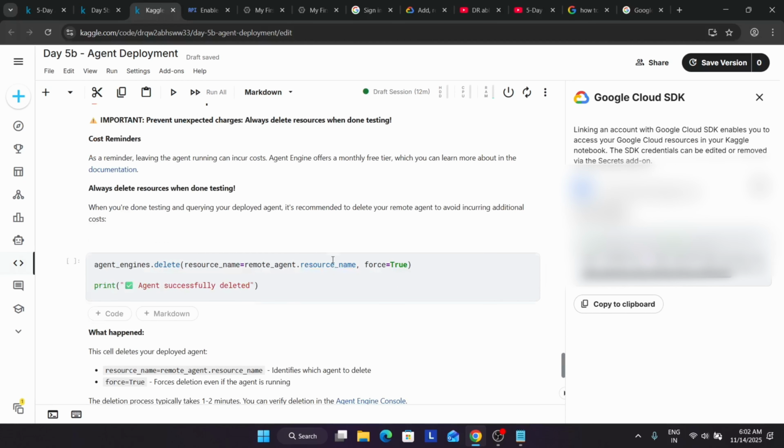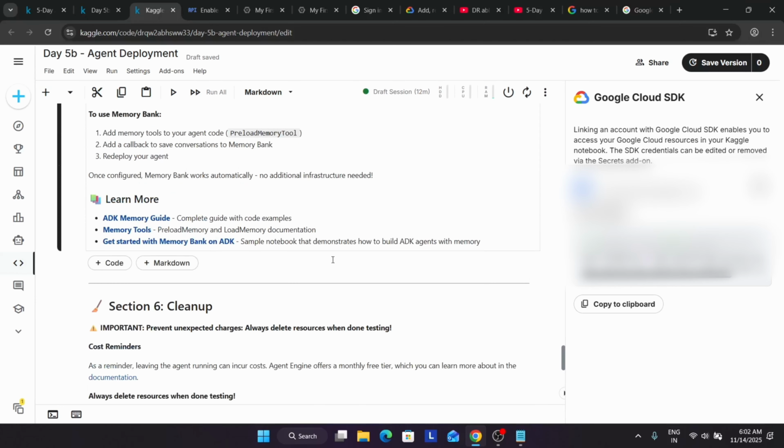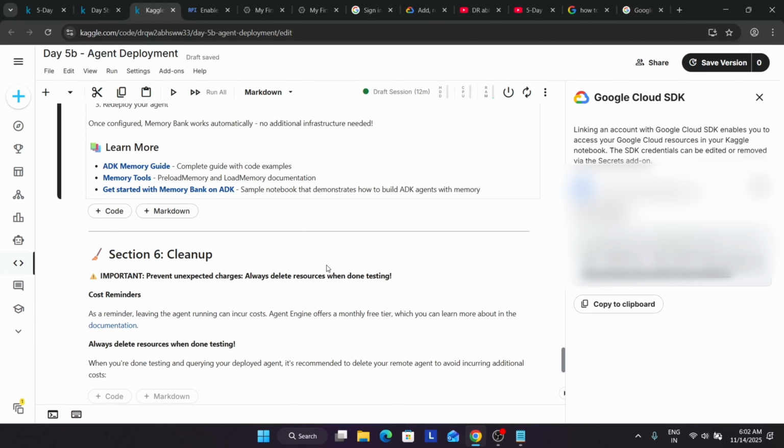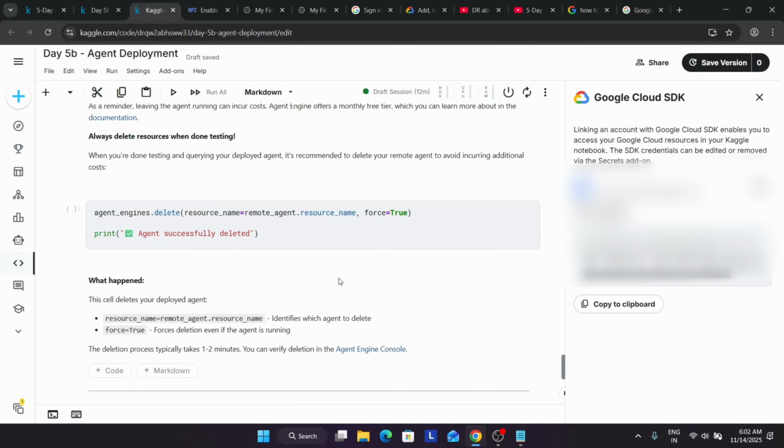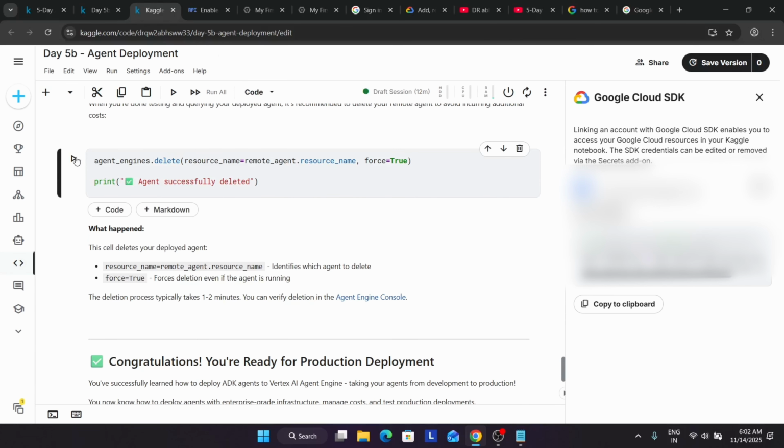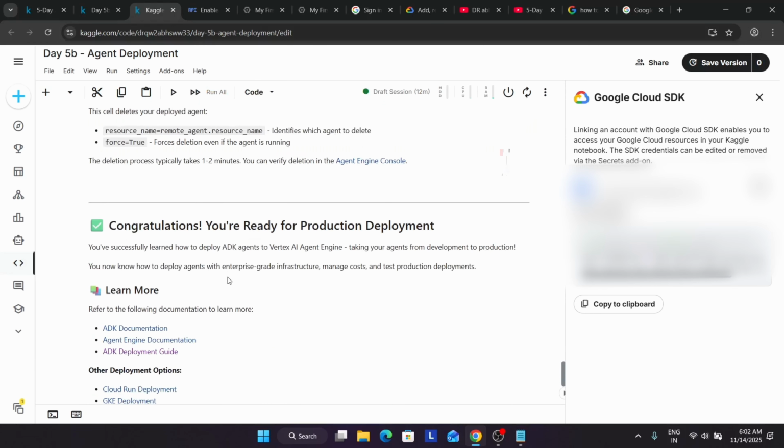So here you can see we have completed the complete module of day 5, and we have covered day 1 to day 5. Now we just have to clean up to prevent resource usage. So just run it to clean up the resources, and finally we are completing the day 5B module.